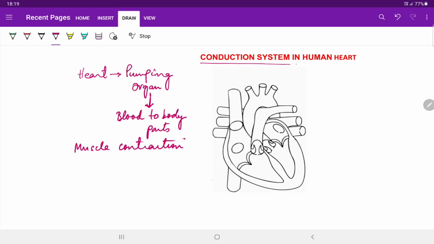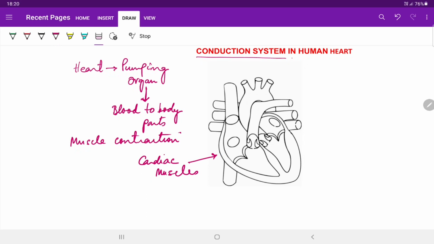Also, we are aware that the cardiac muscle tissues which make the heart are designed to work throughout without getting fatigued. They never get tired.